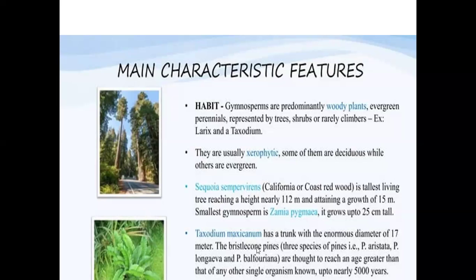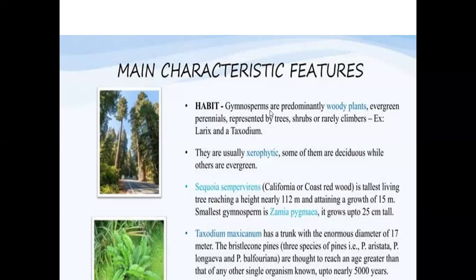Now, the bristlecone pines: the three pines, Pinus aristata, longaeva, and balfouriana, are thought to reach an age greater than any other single organism. They can live up to 5,000 years. That is the reason why we call them evergreen and perennial plants.